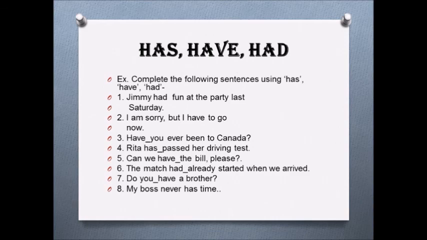Children, now one last exercise I have done for you, which is related to has, have and had. Has and have, I told you, are related to singular and plural nouns in the present tense. Had is the past tense for has and have. Now answers I have also written in this exercise. So you can do the exercise yourself and then you can check the answers. Hope all the concepts are clear to you related to is, am, are, was, were, has and have and had.